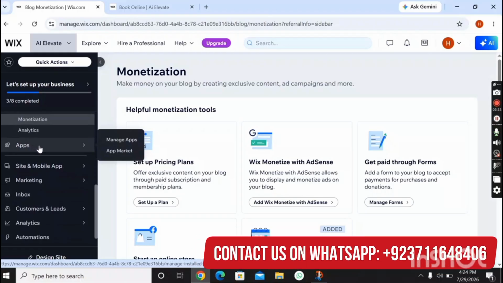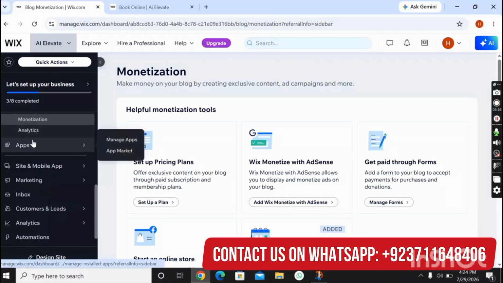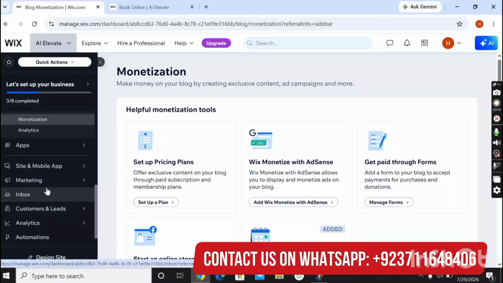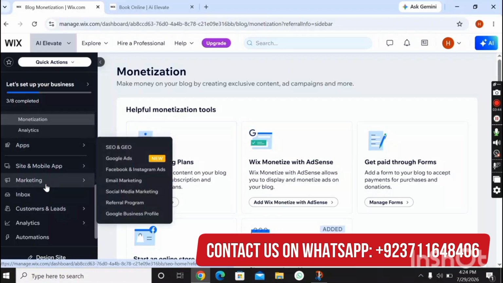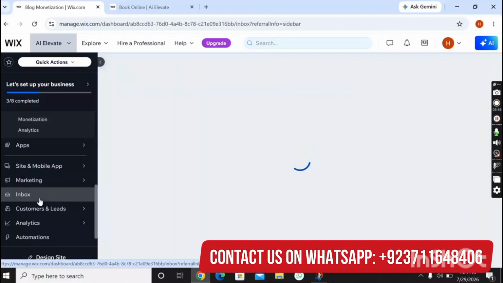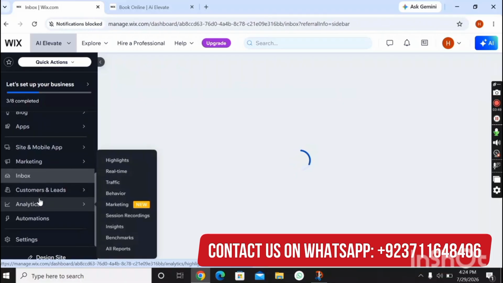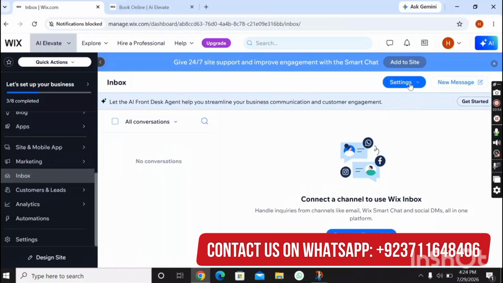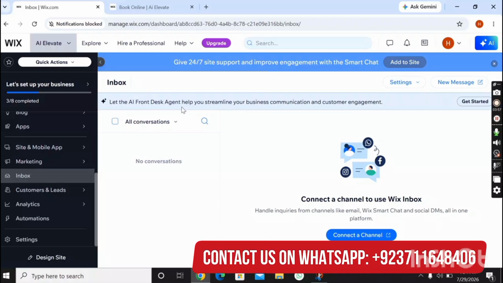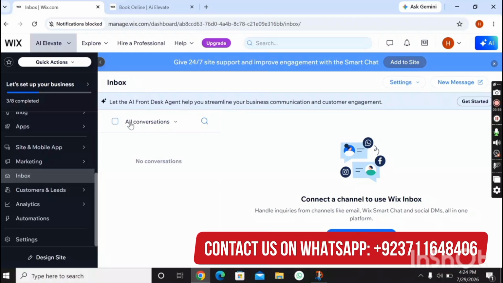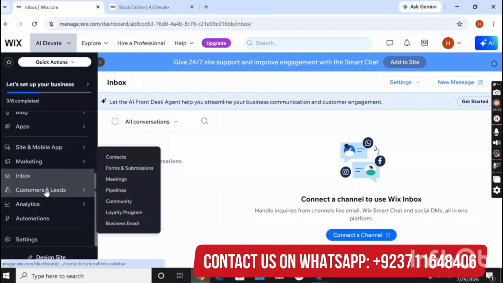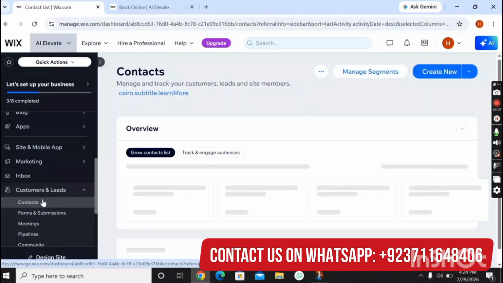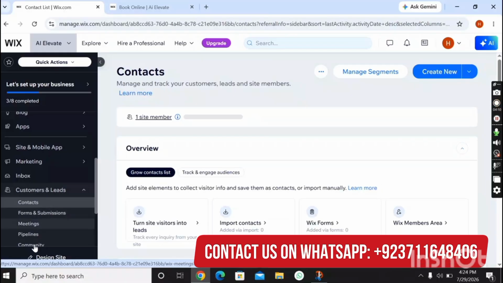Here you can see apps, manage app and app market, and here you can see marketing. Here is inboxes. By clicking here you can view your new inboxes, and here you can see new messages. Here you can get the settings of this site, this inbox section, and here you can see all the conversation here. So viewers, here you can see customers and leads. So here are the contacts, forms and submissions, meetings, pipelines, and community.